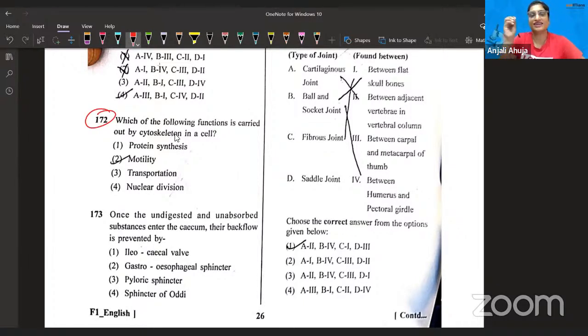But I got this message from each and every student. Every one clicked on motility. Every one clicked motility, and what were you thinking? It says in the cell, and the cytoskeleton is of 3 types: intermediate filaments, microtubules, spindle fibers, tubulin protein, nuclear division. So why did nobody think about the 4th point? I'll discuss this in detail, but you should understand, I have received the question paper from approximately 8 to 9 students on my WhatsApp, and nobody just clicked on the 4th option. But anyways, we'll discuss it later.